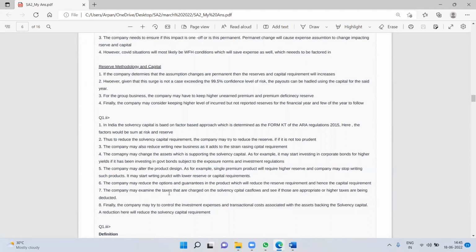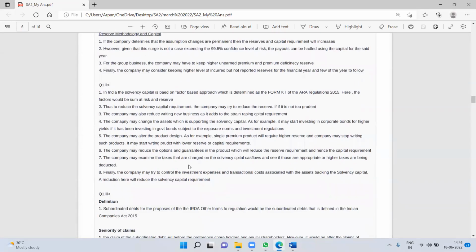The company may examine the taxes that are charged on the solvency capital cash flows. Once again, we are reducing the denominator. So I think all these points are fair points, and they are separate as well. Finally, the company may try to control the investment expense and the transaction cost. Yeah, I think I made pretty solid points.